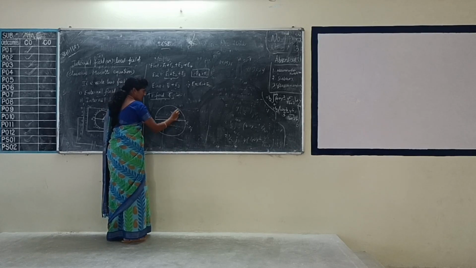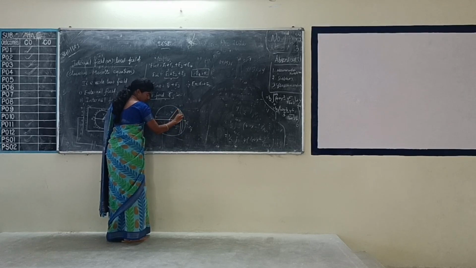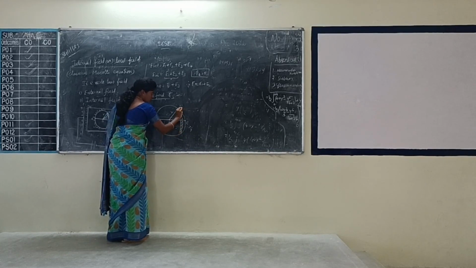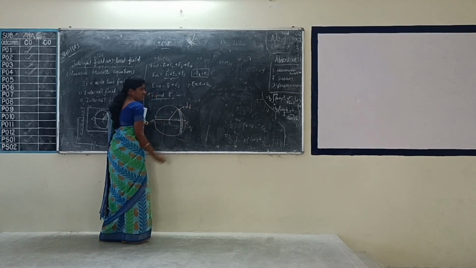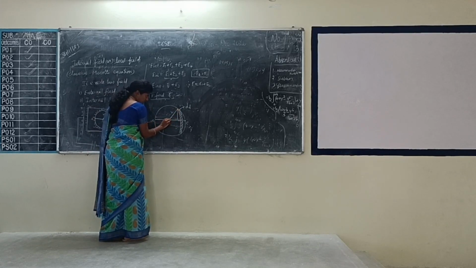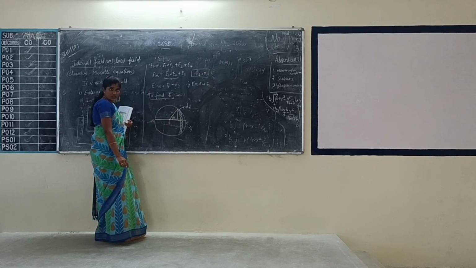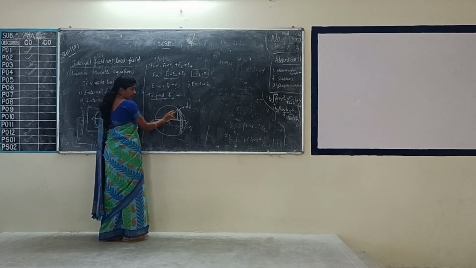So let us consider a small part on the sphere.